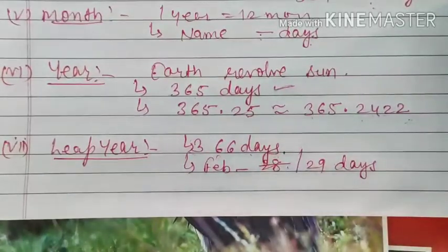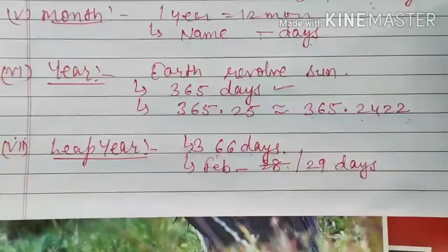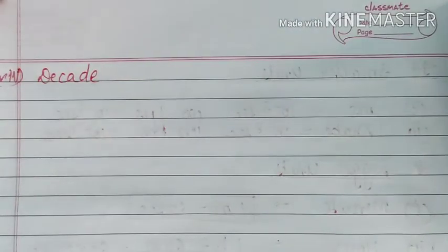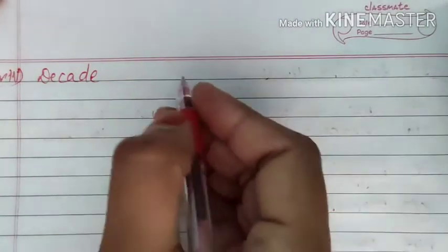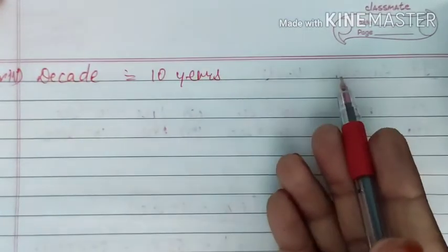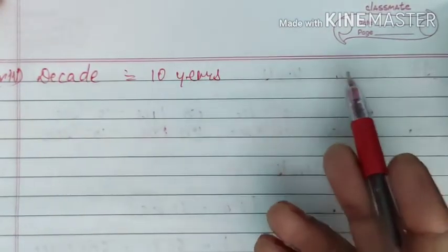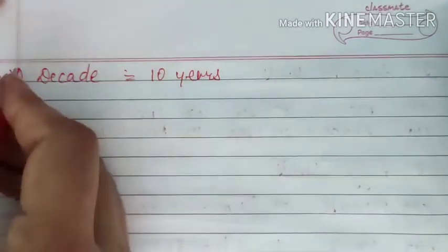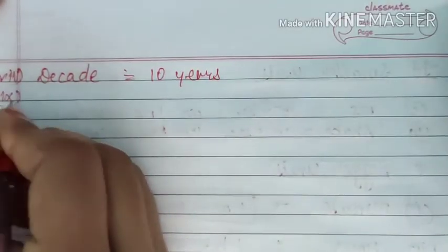That means a leap year is a year in which we have 29 days in the month of February. And the way to calculate that we have learnt in smaller classes. If we divide the year by 4 and it is completely divisible, we say that it is a leap year. Next one is decade. We know that 1 decade is equal to 10 years. Now if you want to convert it into days, hours, minutes, seconds, then we can convert it.